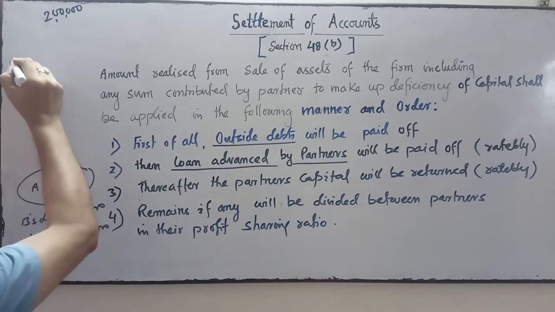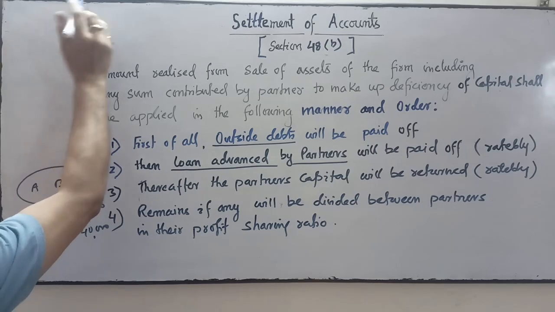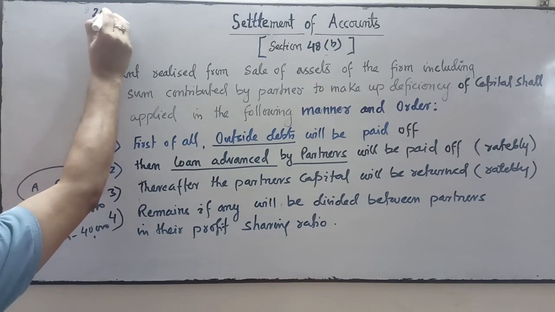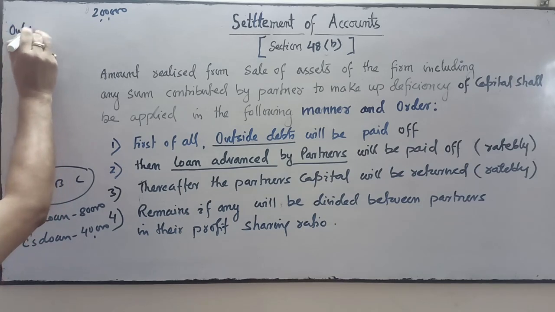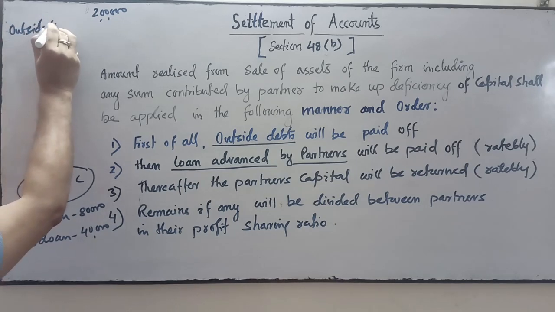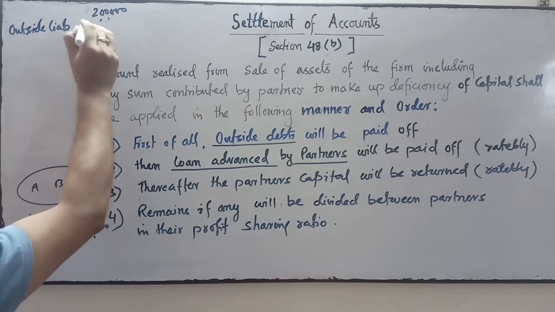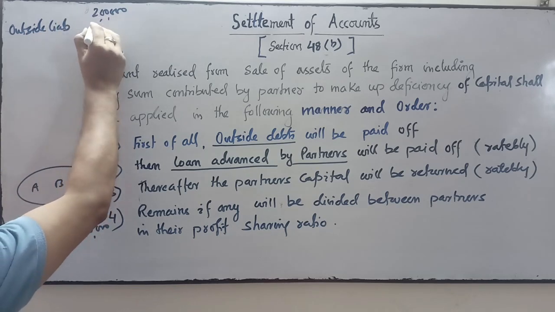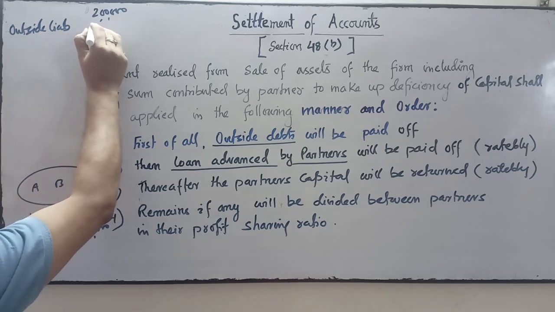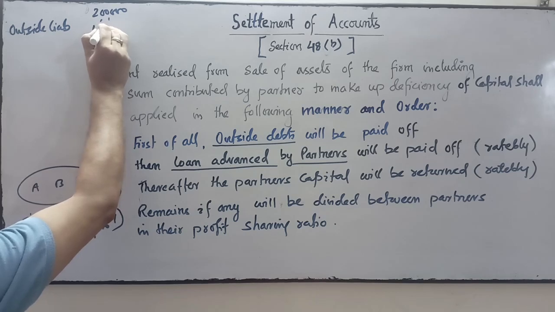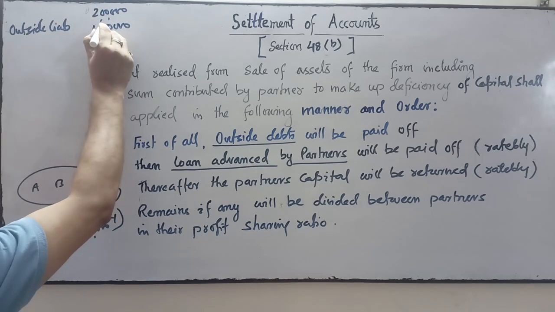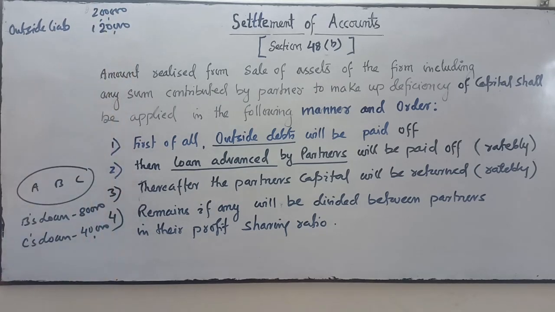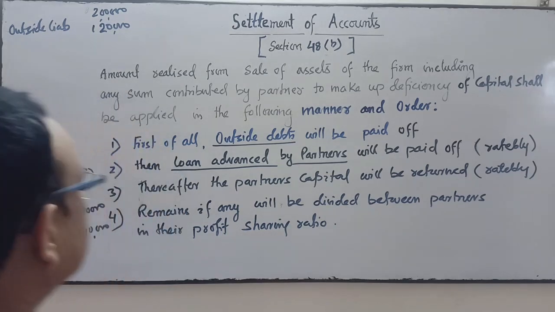Suppose the external liability is 1,20,000.